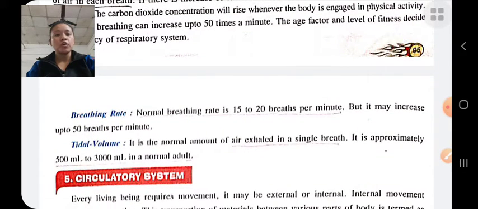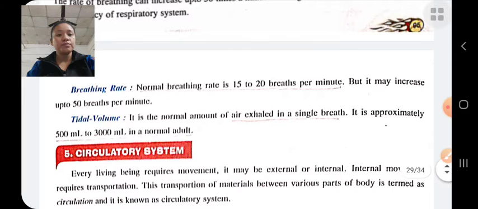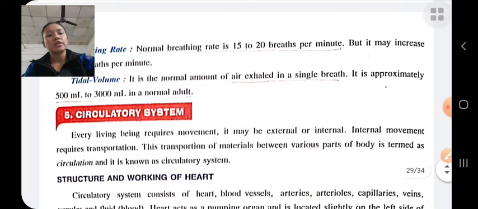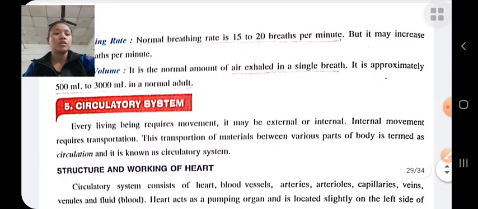Breathing rate: normal breathing is 15 to 20 breaths per minute. And tidal volume means the amount of air exhaled in a single breath, that is approximately 500 milliliters to 3000 milliliters in a normal adult.